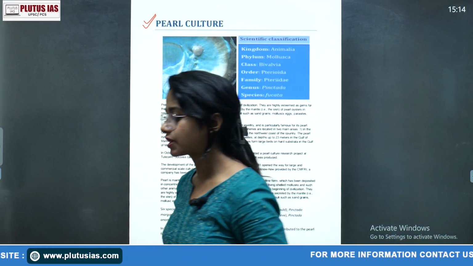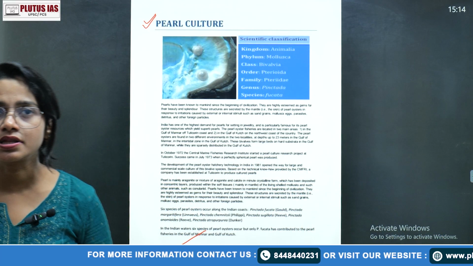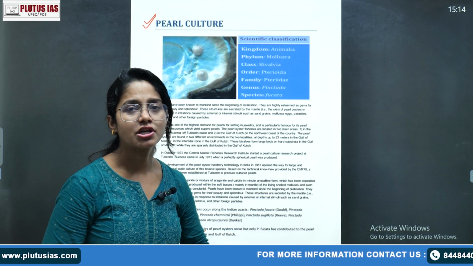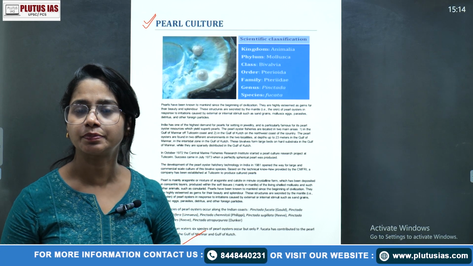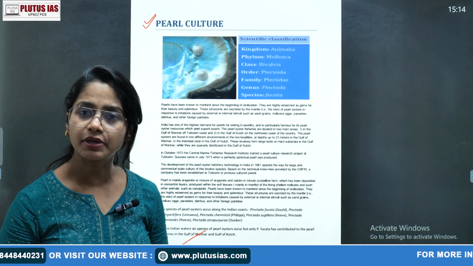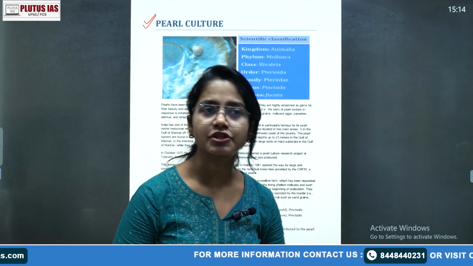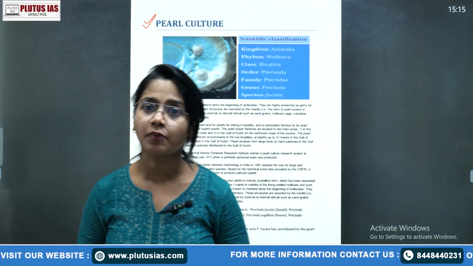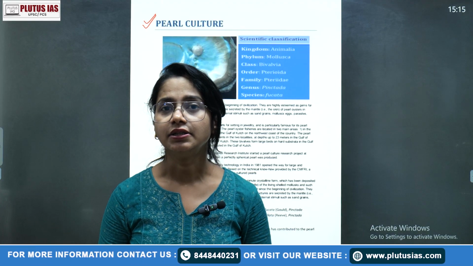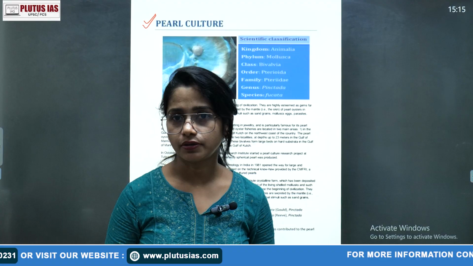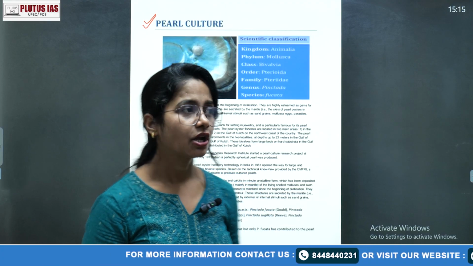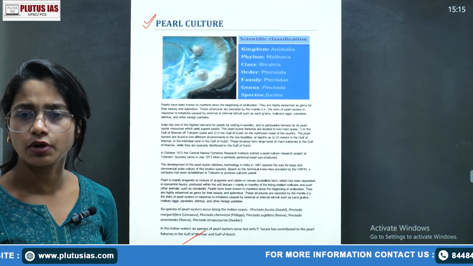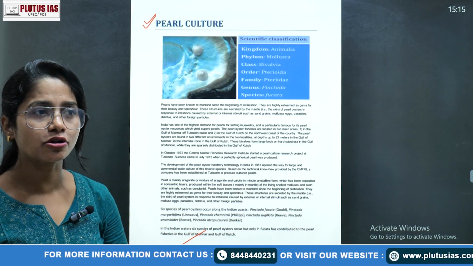Although at the same time I would say there are so many cultures mentioned in your syllabus, in the economic zoology portion, such as apiculture, sericulture, prawn culture, pearl culture, then carp culture, then vermiculture. Around 6 to 7 cultures are mentioned, in which sericulture has been asked repeatedly, and apiculture is one of the very important. From that, questions also relate to the social organization in honeybees or insects. So pearl culture has also been asked, I think, if I'm not wrong, in the 2020 or 21 paper, but this pearl culture has also been asked.